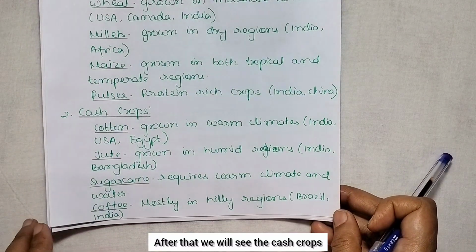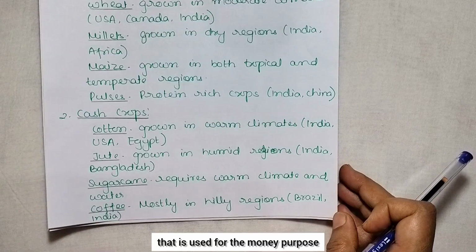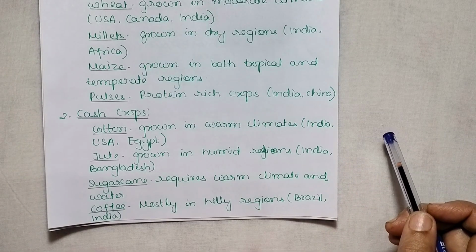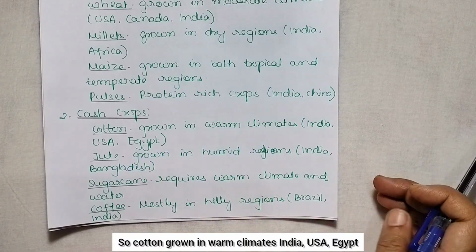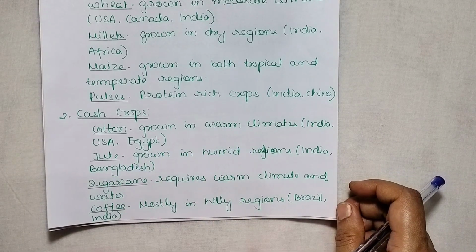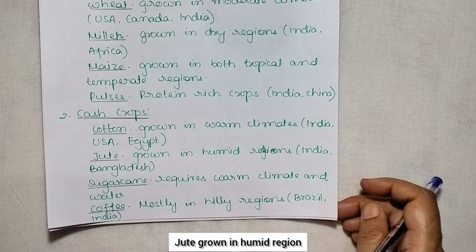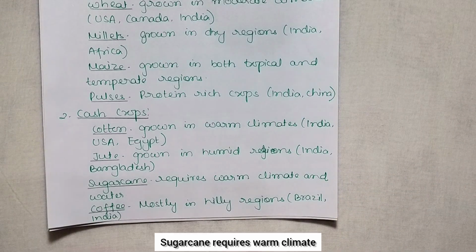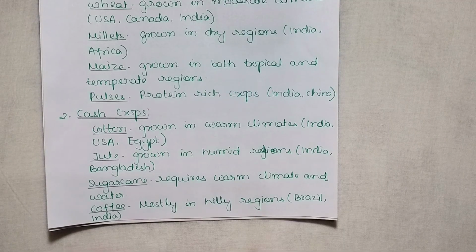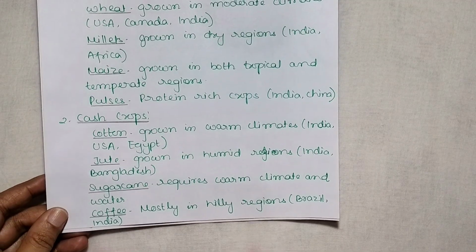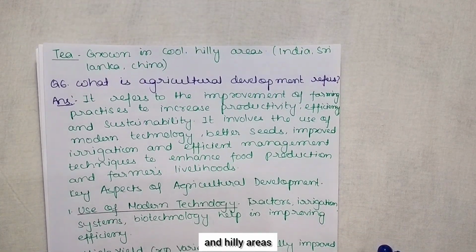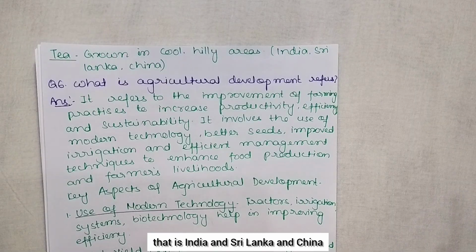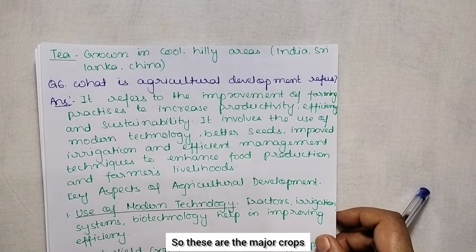After that we will see the cash crops, which are used for the money purpose, the crops from which the farmer gets cash. Cotton, grown in warm climates, India, USA, Egypt. Jute, grown in humid regions, India and Bangladesh. Sugarcane requires a warm climate and water. Coffee, mostly in hilly regions, in Brazil and India. Tea is grown in cool and hilly areas, India, Sri Lanka and China. So these are the major crops.